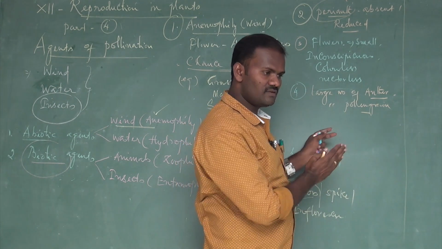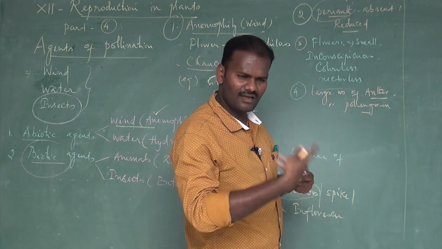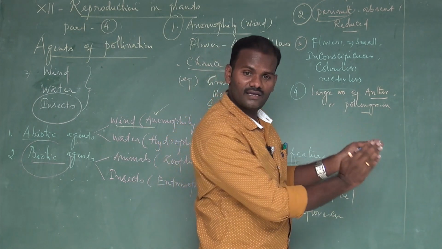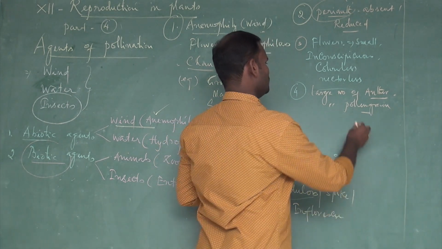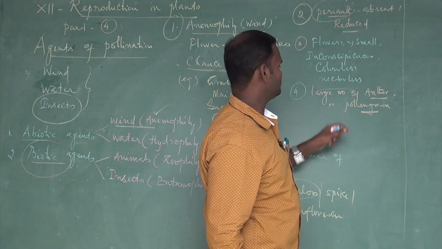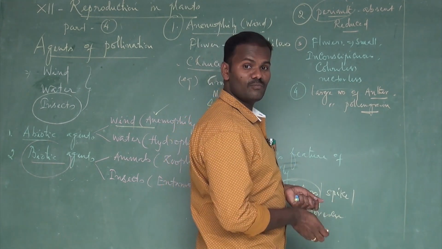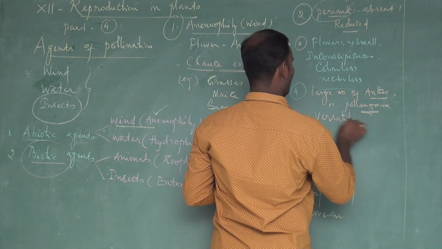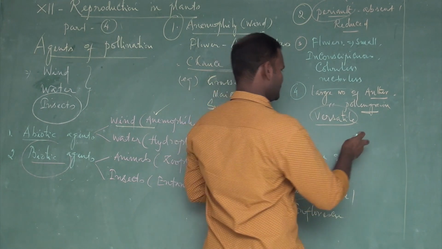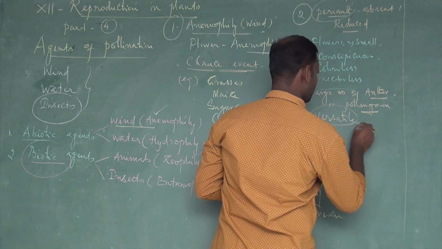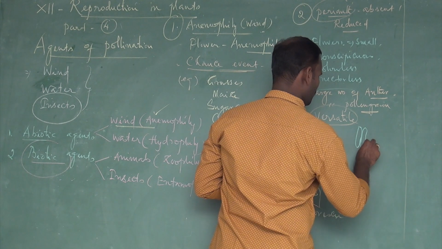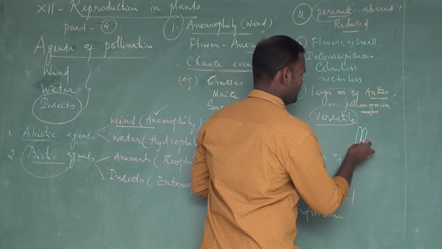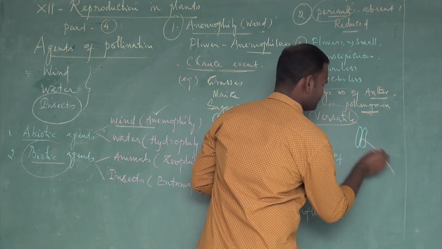Because during their transit from one flower to another flower, a lot of pollen grains are wasted. It's not possible for all the pollen grains to reach a target stigma. So that is why it produces large number of anthers and pollen grains. The filaments are also long, but versatile type. What do you mean by versatile? It is an anther. They are bilobed anthers. That's called dithecous. The filament is attached to the anther at the back side slightly.